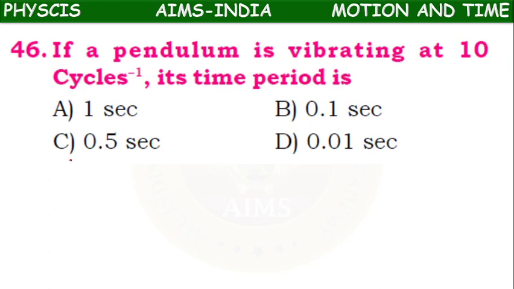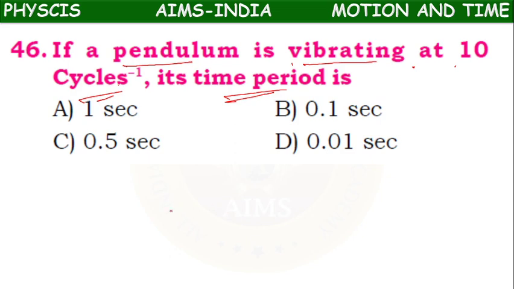Next. If a pendulum is vibrating at 10 cycles, its time period is? 10 cycle per second it is.